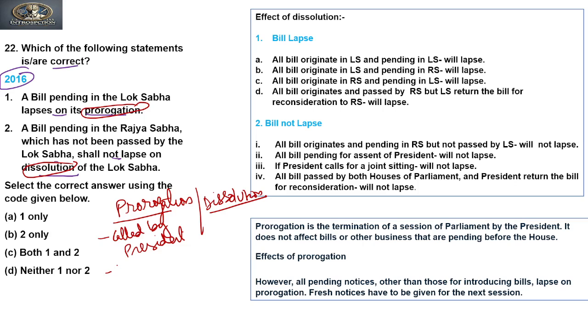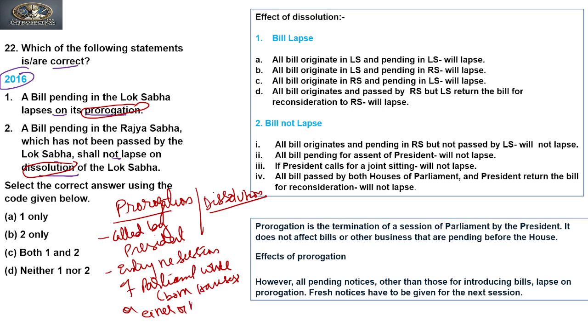Prorogation means ending the session of parliament. This can be the ending of the session of parliament as a whole, that is both houses together, or either of the houses, without dissolving the Lok Sabha.